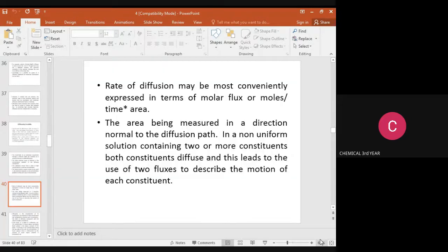In a non-uniform solution containing two or more components, both components diffuse. This leads to the use of two fluxes to describe the motion of each component.